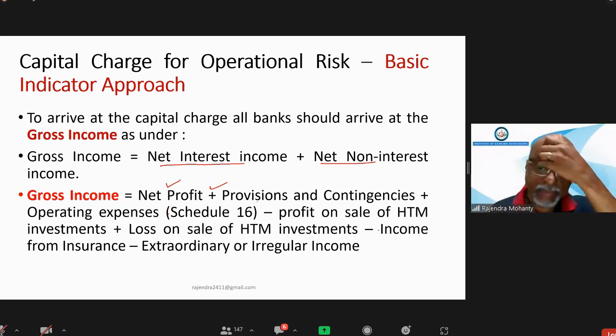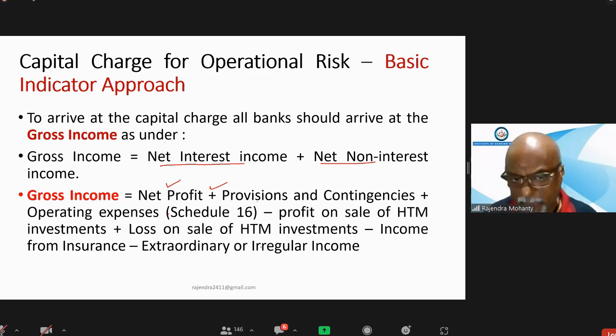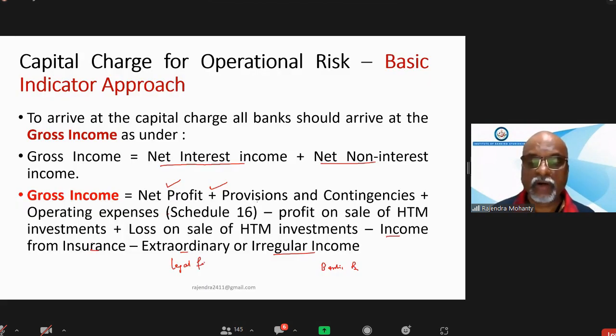any insurance income, whether you are getting insurance claim or insurance fee you have received by selling insurance, those to be deducted, and any other extraordinary or irregular income which is available, that to be deducted. So basically these two deductions, income of insurance and extraordinary or irregular income, are not income from our core banking business. Extraordinary irregular income means, suppose some legal fees recovered from the borrower. That is not a regular income of the bank, so that will be deducted.